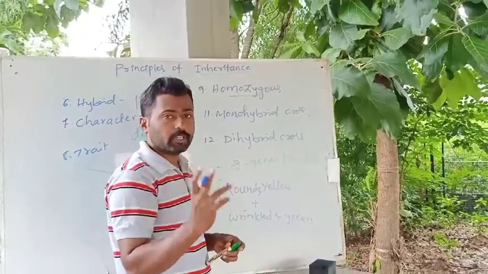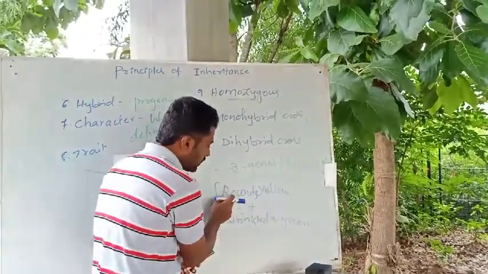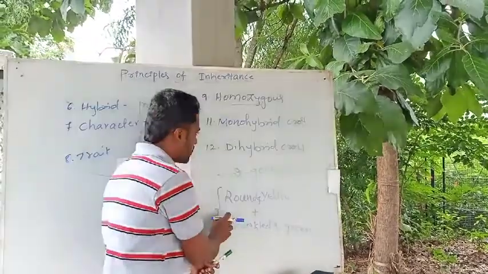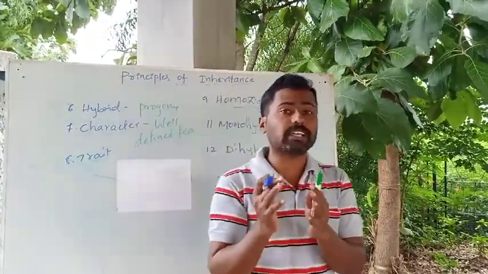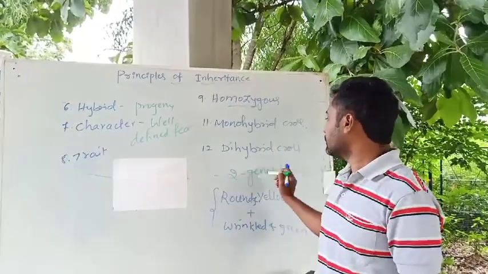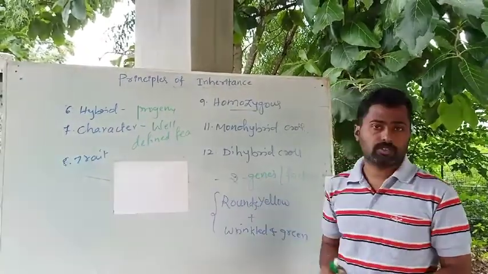A cross between two individuals differing in two pairs of contrasting characters is called a dihybrid cross, or a cross made to study the inheritance of two genes at a time is considered a dihybrid cross. Okay.